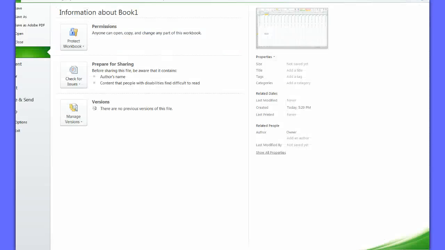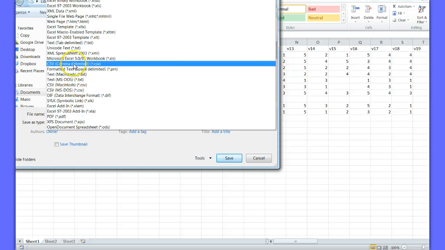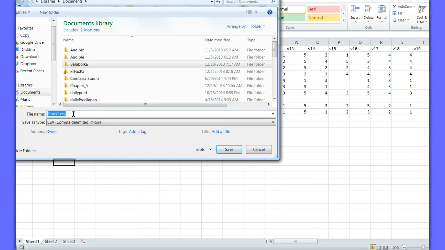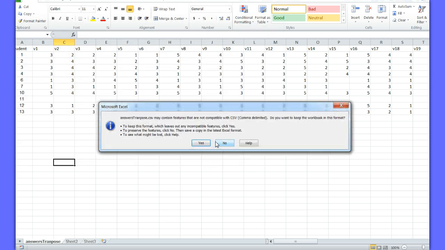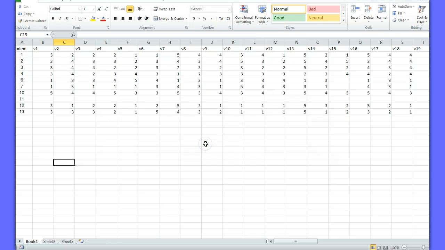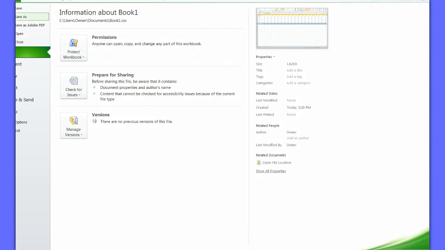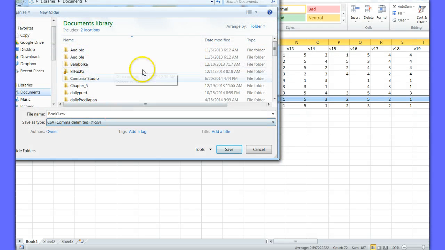Now I'm going to save this as a CSV file. I think I called it something like transpose answers transpose. It's a CSV file. Now, oops, sorry, there's a blank here. Can't have that. Clean it up. Again, save it. Same name.